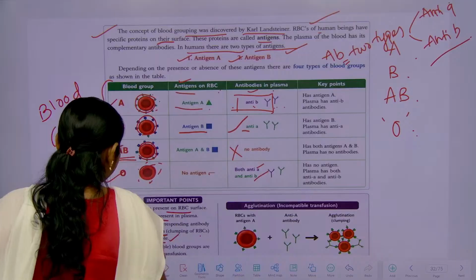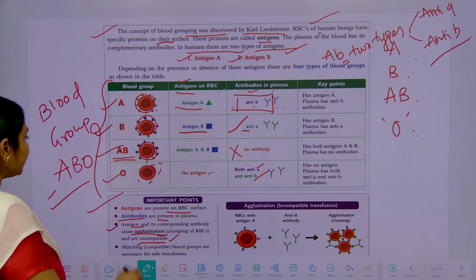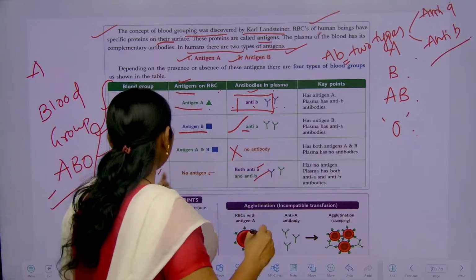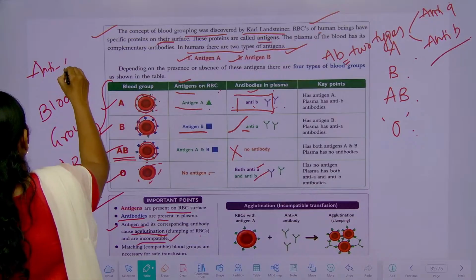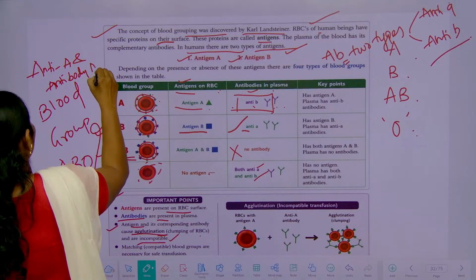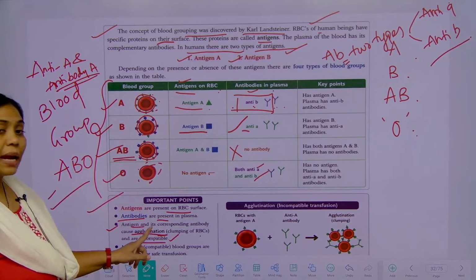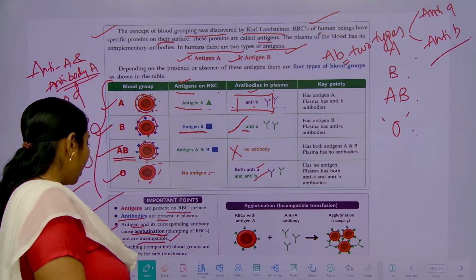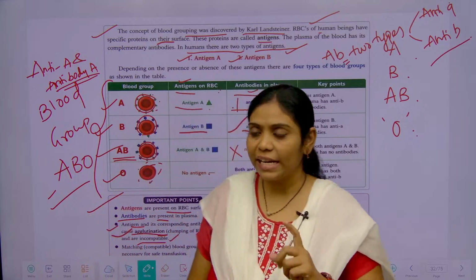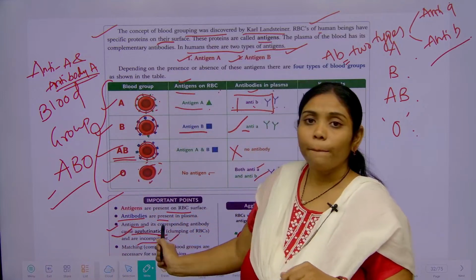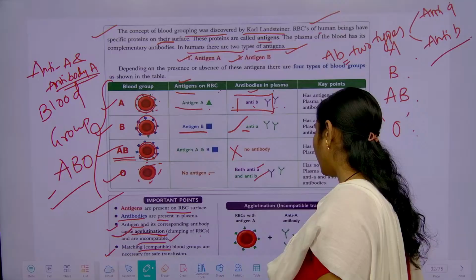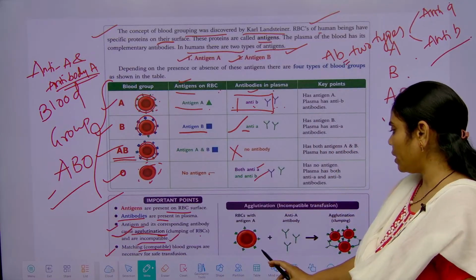Clumping or coagulation occurs between antigen A and antibody A. Between these two, agglutination is occurring. So while transferring blood, it is very important whether the blood group is compatible or not. Matching is also called compatible. Clear?